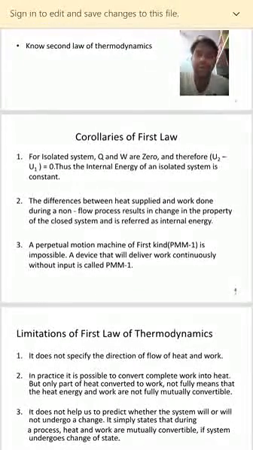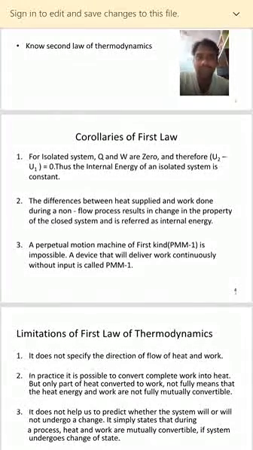The first corollary is for an isolated system. We know that three types of systems are there: open system, closed system and isolated system. So, for an isolated system, what is an isolated system? One in which neither energy nor mass transfer will take place. So for an isolated system, Q and W are 0.